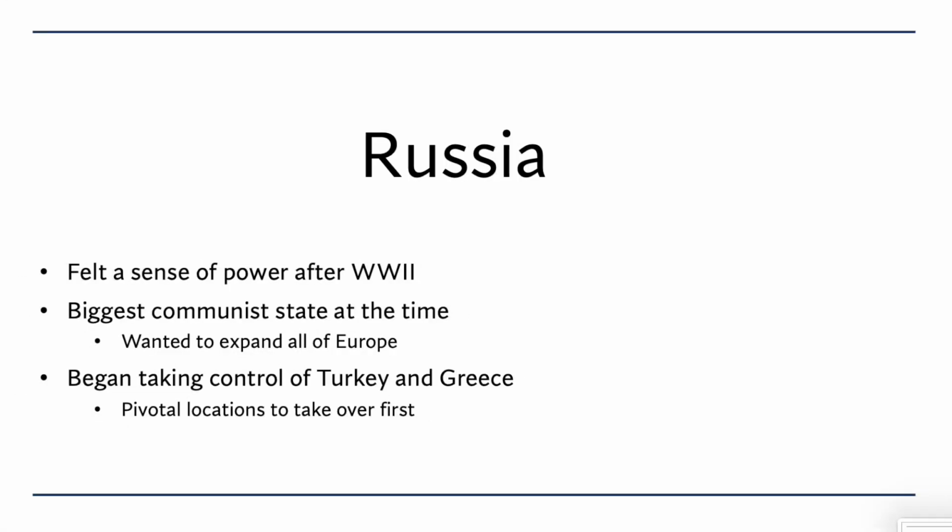On the opposing side, we now will look at Russia. After World War II, Russia felt a great sense of power. They were one of the biggest communist states and wanted to expand even more. To start this expansion, they had an idea to take over Greece and Turkey, which were pivotal for grasping other areas around them. This was led by the ruthless Joseph Stalin.